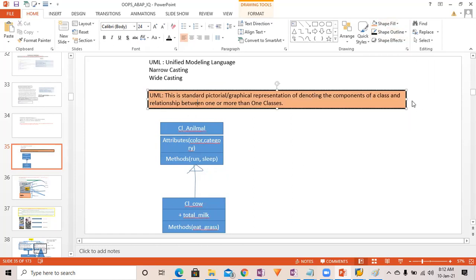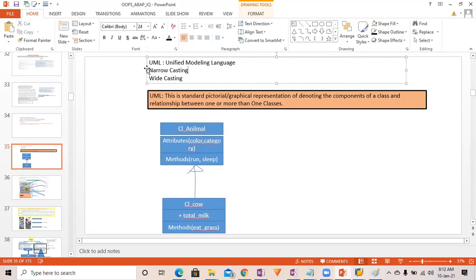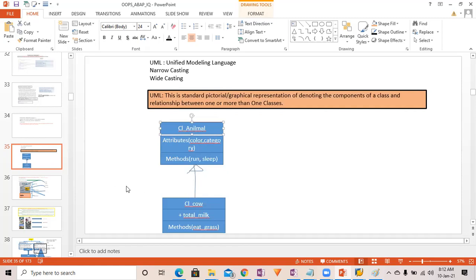Another advantage is that you can represent relationships like aggregation and association. Different kinds of relationships you can represent with the help of this UML diagram. So there are multiple ways of representation. We will see some important representations.